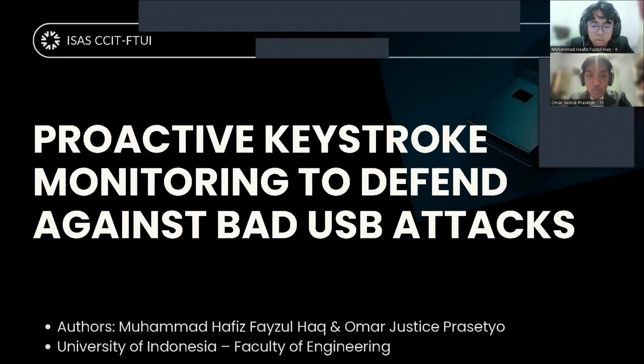And the authors propose a system called USB Rubber Ducky Hunter, which uses keystroke monitoring as a proactive method to detect and stop malicious USB attacks. In this presentation, we will explain the background of the problem, the proposed system, the experimental result, and the conclusion from the study.